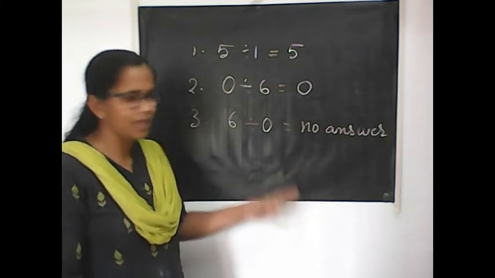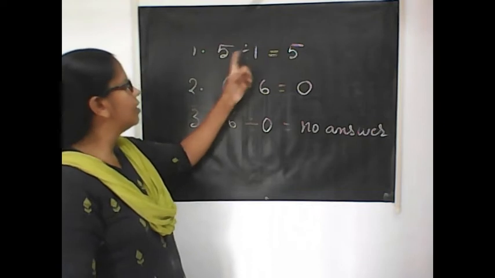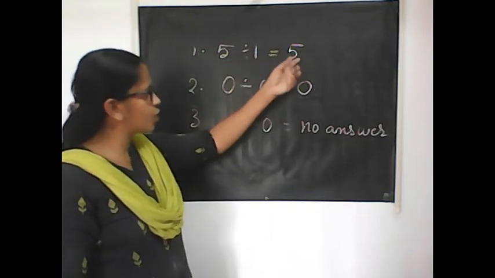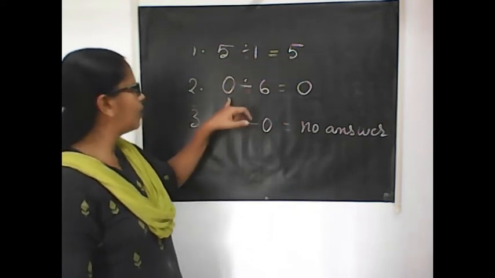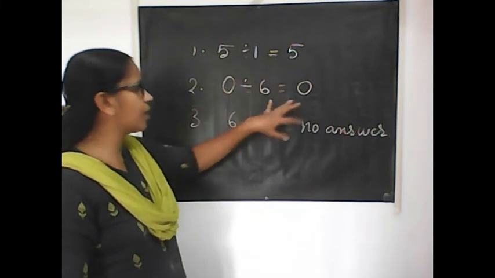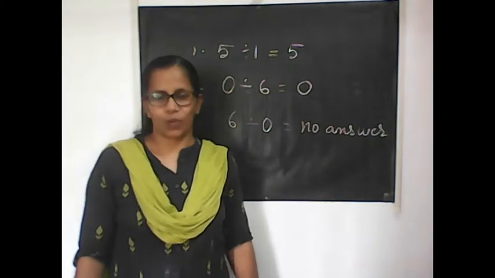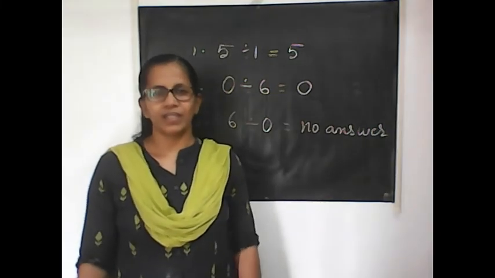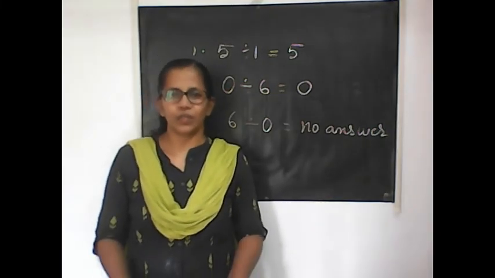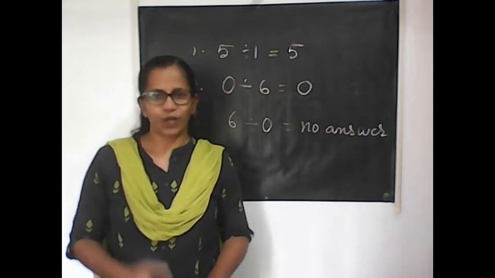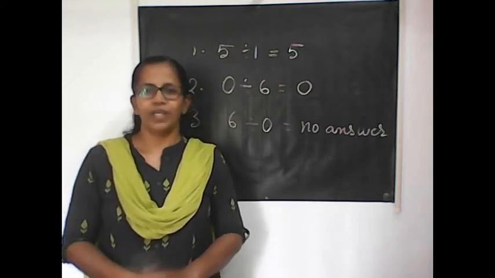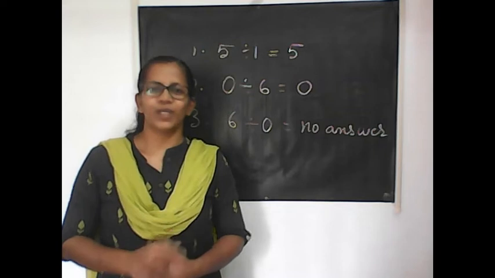So basically, when you divide a number by 1, the quotient will be the number itself. When you divide 0 by any number, you will get 0. You cannot divide a number by 0. There is no answer for that. These are the 3 facts related to division. I hope this is also clear for you. Now, shall we move to the next step?